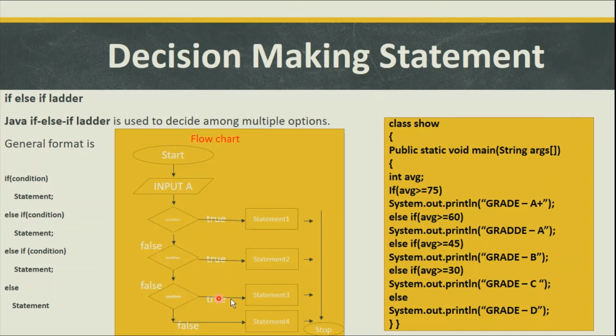Again we have a condition, and if it's satisfied, then statement 3. If the condition is not satisfied, then we will get the false section of that condition, and that will be the last statement, that is your statement 4, and finally at the end of each statement the program will terminate.